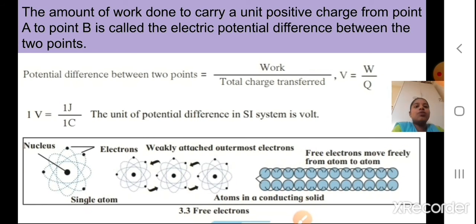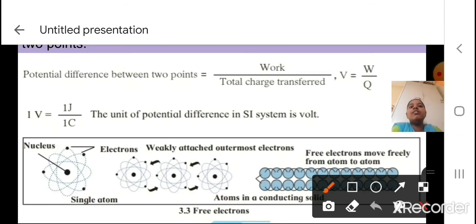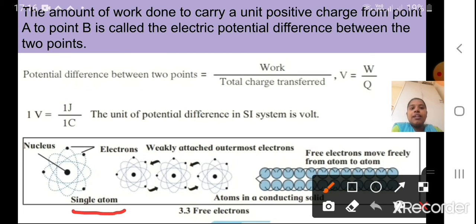Now I hope you can see this diagram also. What are free electrons? We are going to study from this diagram. This is the diagram for the free electrons. Now you know atoms. If I take a single atom, hydrogen or any of the atoms, we show the electronic structure using the spread of electrons, right?